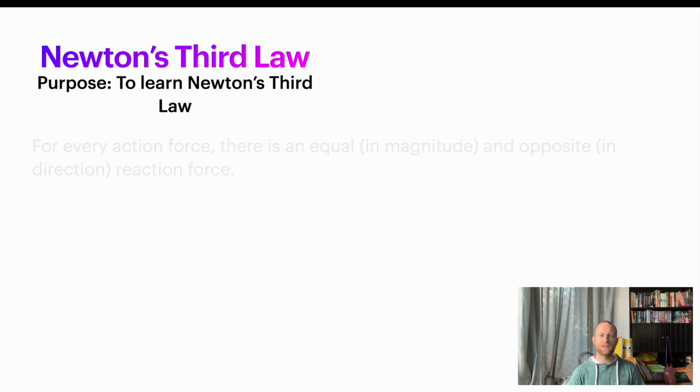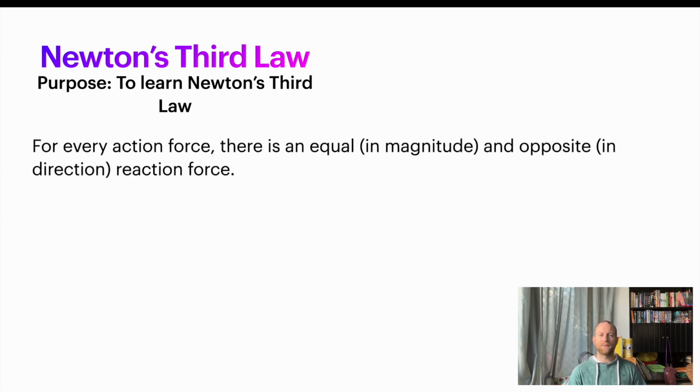Let's move on to Newton's third law. This one says that for every action force, there's an equal in magnitude and opposite in direction reaction force. So I'll explain what that means. Say I'm pushing the wall for some reason. If I'm pushing the wall with some force, the wall is exerting a force back on my hand with the exact same magnitude, so the same number, and in the opposite direction.